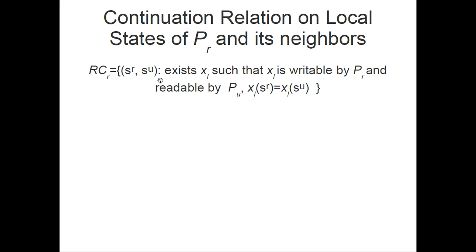We need first to define what we call the continuation relation, and the continuation relation is a binary relation between local states of neighboring processes. So 2 local states are in the continuation relation, so SR is related to SU if the writable variable in the local state SR is readable in the process that is in the state SU. So for sure this writable variable x of SR is the same as of SU.